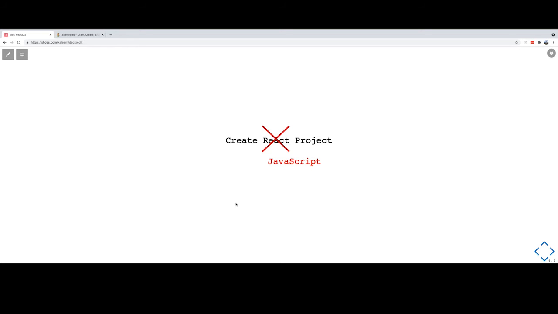If you're starting to work on any React project and you cross this hurdle, the rest of the thing is very easy. Understanding React and its concepts is easy. There are just some concepts you need to learn before you reach there, and creating a React project is one of them.